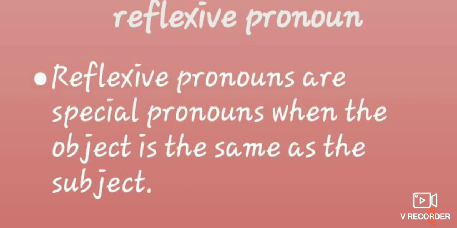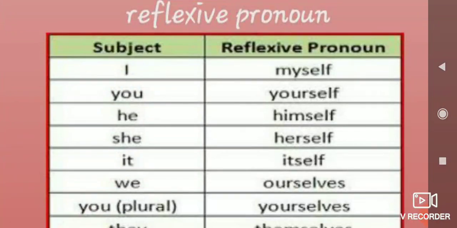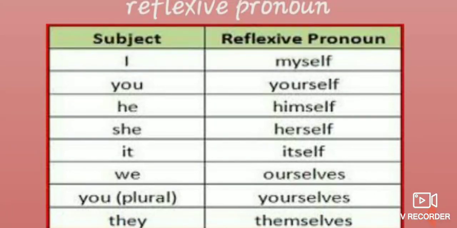So I'll tell you what the reflexive pronouns are so that you can use them well. Check the subject. If the subject is I and I want to say something in a reflexive way, then I have to use myself; you, yourself; he, himself; she, herself; it, itself; we, ourselves; you, yourselves; and they, themselves. See, you could find the difference. Singular, you have to use self at the end. If it is plural, you have to use selves.